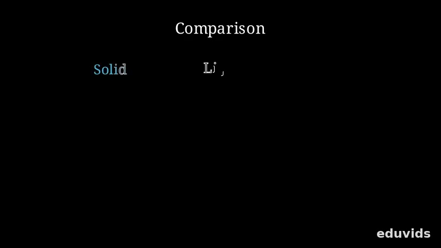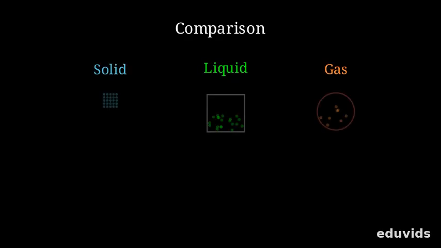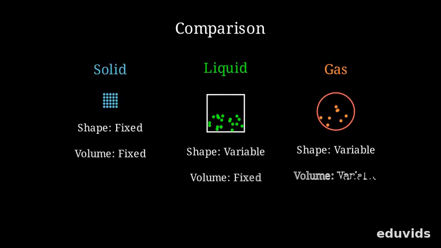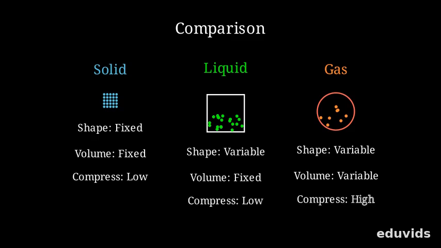So, how do these states stack up side by side? Solids have dense, orderly particles, liquids are close but fluid, gases are distant and chaotic. Solids have fixed shape and volume. Liquids have fixed volume but fluid shape. Gases lack both. As a quick check, solids and liquids are difficult to compress, while gases are highly compressible.